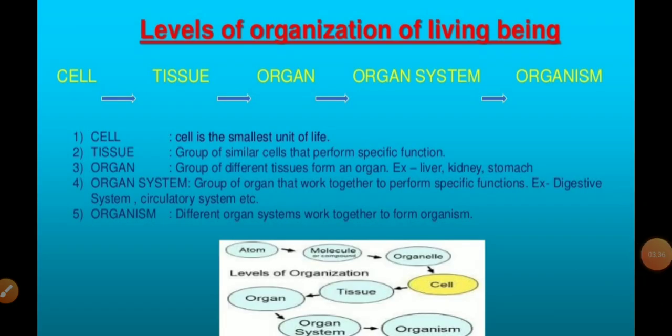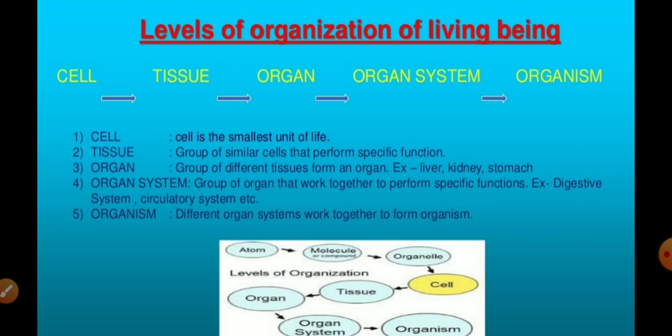Now we will study the levels of organization in living beings. We all know that the cell is the basic structural and functional unit of life, and these cells combine to form tissue. We will start from the cell. Cells combine to form tissues, and a group of tissues performing a specific function forms an organ. Different organs working together in mutual cooperation with each other form an organ system. And many organ systems constitute the body of an organism.